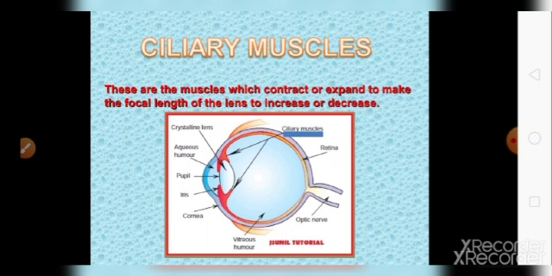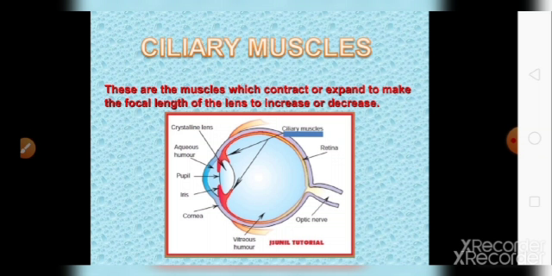आपके जो भी specs हैं वो अपने आप उसकी focal length या power को change नहीं कर सकते, but the eye lens can change its focal length itself when it has to see nearby objects or far away objects. The ciliary muscles are the muscles which help the lens to increase or decrease the focal length of the lens.